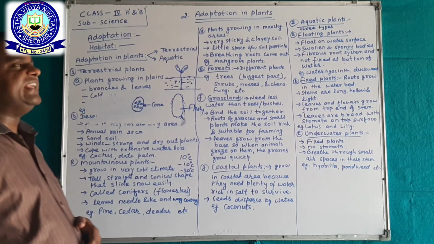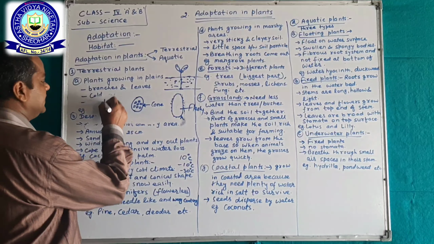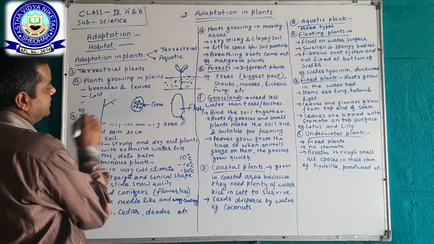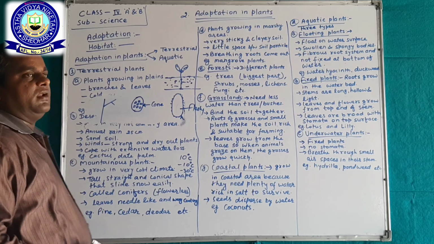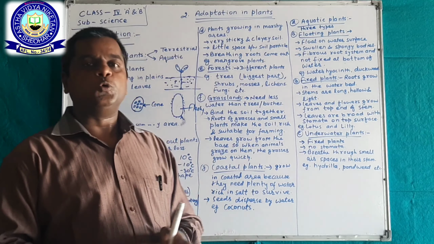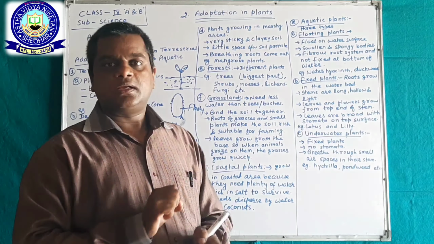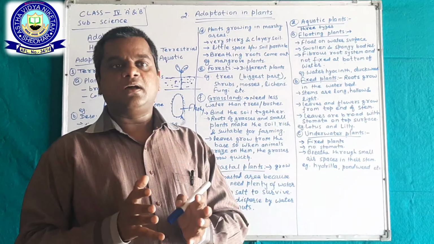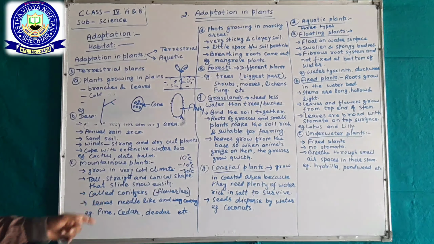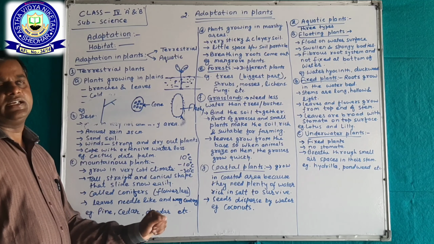Leaves are needle-like. Okay, needle-like means this is the plant and that is a branch with leaves. This is the needle. This feature helps the plants lose very little water, and it makes them adapted to that mountainous area. Okay, for example, pines, cedars, deodars, etc.